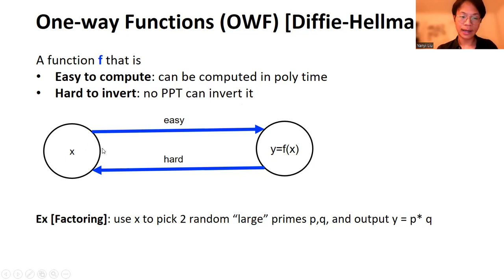And I want to mention a famous example of a one-way function candidate. It's based on the factoring function, in which we use the input x to pick two large random primes p and q, and we simply output p times q. It's easy to see that this function is easy to compute, just multiplying two numbers. And if you believe that the factoring function is hard, then this function is also hard to invert.